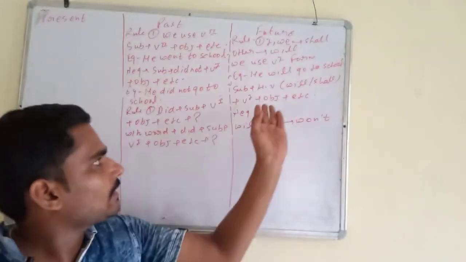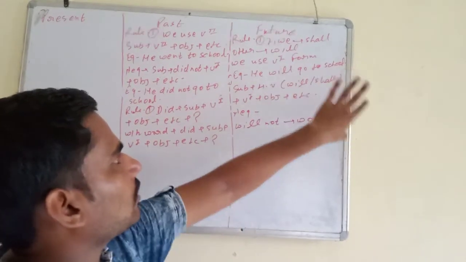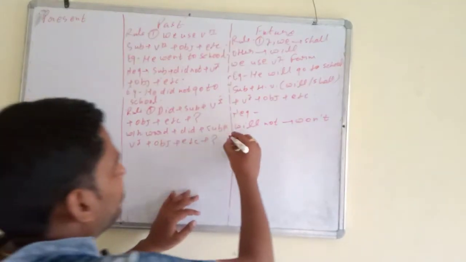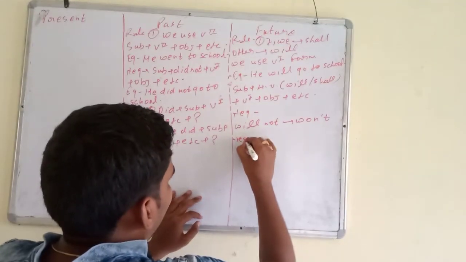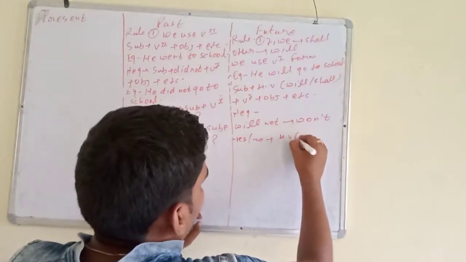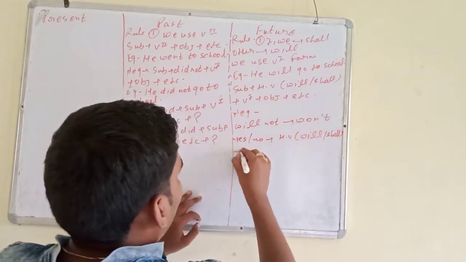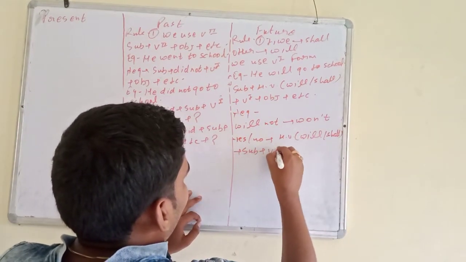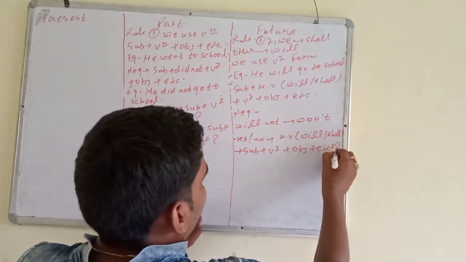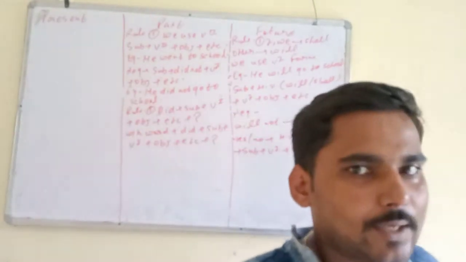Remember, so we can write the rule. He will go to school. What will be negative? He will not go to school. He won't go to school. Yes no type. What will be the rule for yes no type? I am writing. You will write the rule. Helping verb, you know very well. Yes no type means start with helping verb, then will or shall, then subject, then base form of the verb, then object, then other word, then question. This is the rule for yes no type.